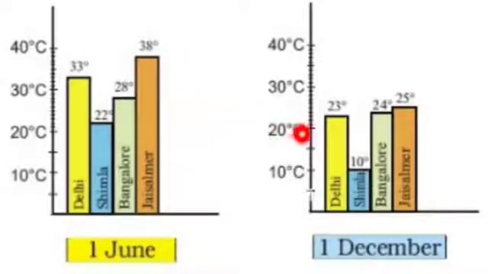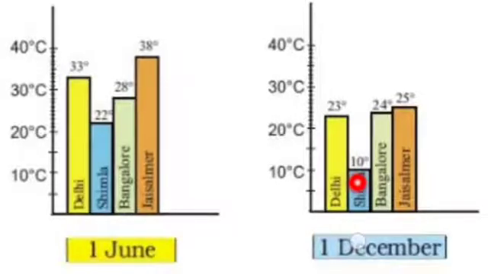But when you come to the winter season and you want to see the coldest one, don't look at the highest temperatures. For the temperature of coolness, we see the lowest number. The number, or the degree Celsius, where it is having the lowest number, that city is actually having very cold weather.